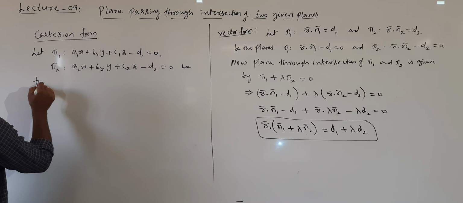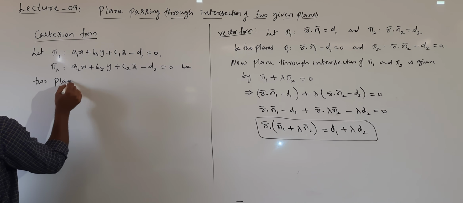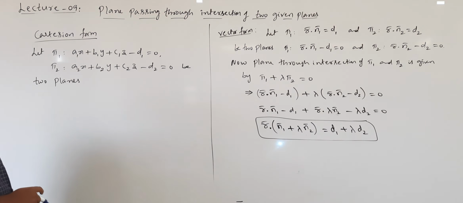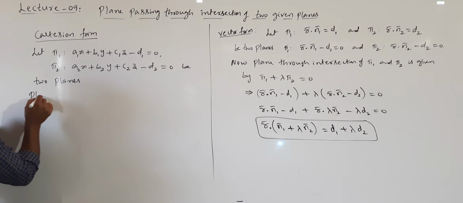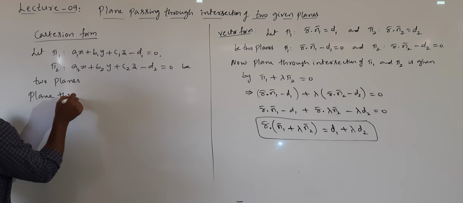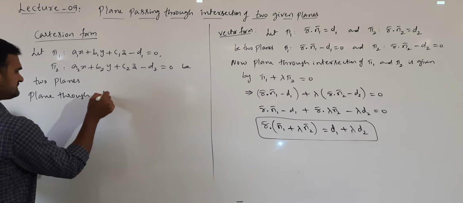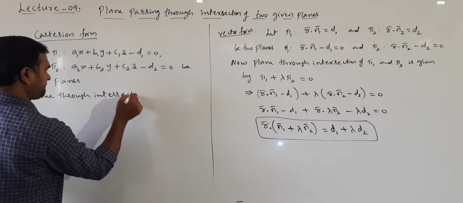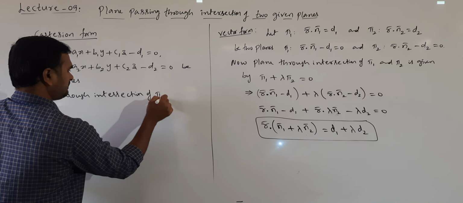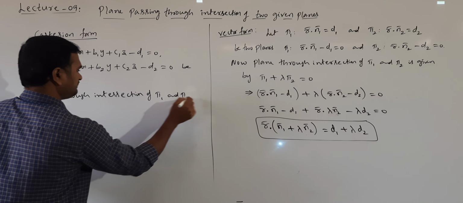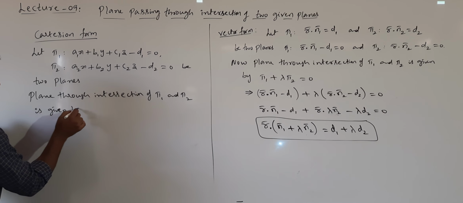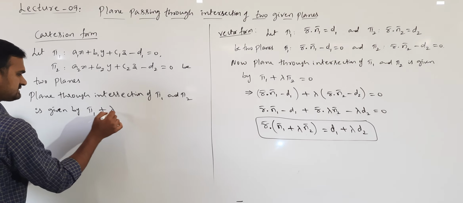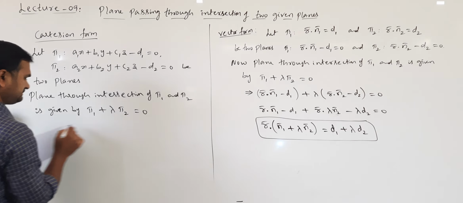Now the plane passing through the intersection of pi 1 and pi 2 is given by pi 1 plus lambda pi 2 equal to 0.